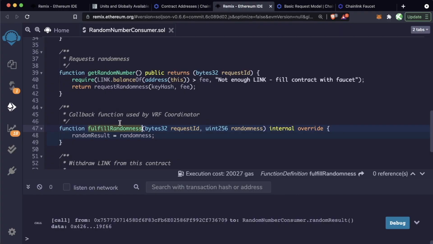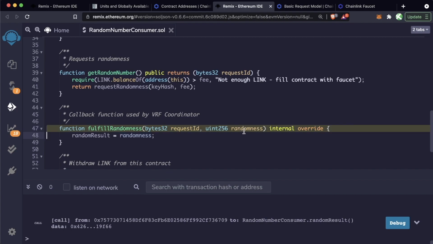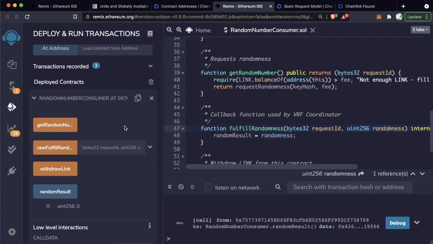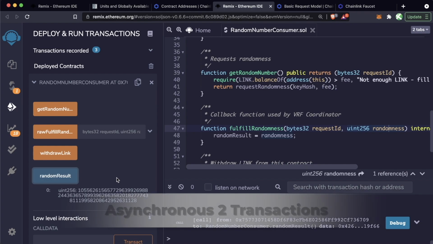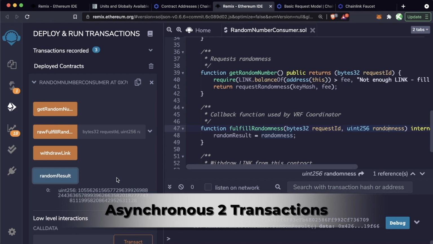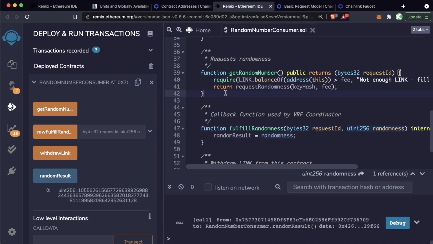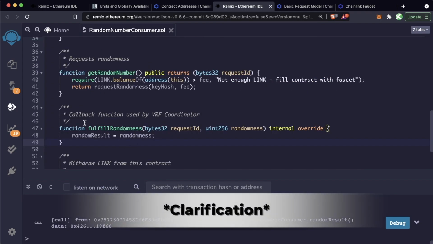It calls this fulfill randomness with bytes32 request ID, which is going to be the request number of when we called this, and it's going to return with this random number called randomness. So after we wait a little bit, if we hit random result now, we can see indeed our random number is in here. And again, the reason that it's in here is because we actually had 2 transactions occur. One paid by us when we called get random number, and one paid by the Chainlink node when it called fulfill randomness.